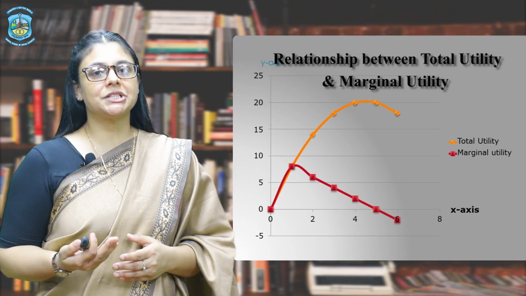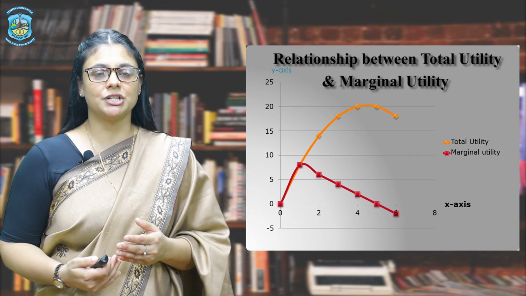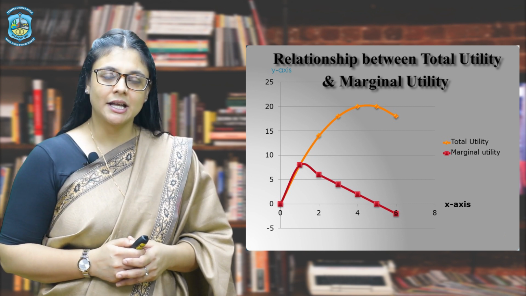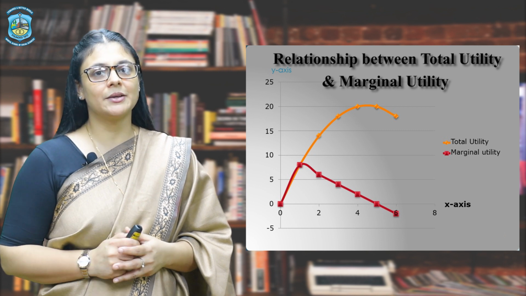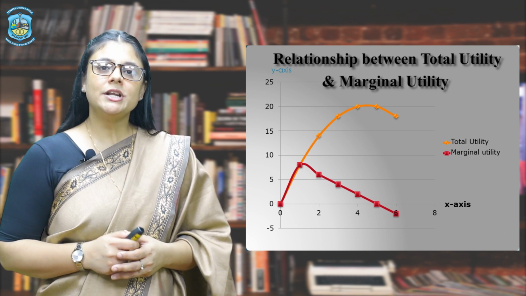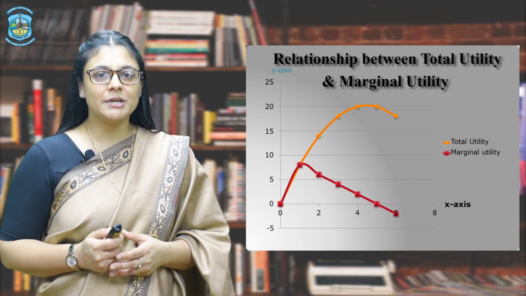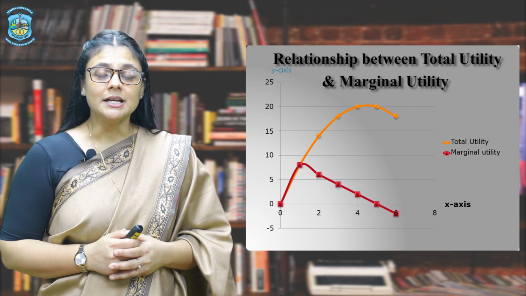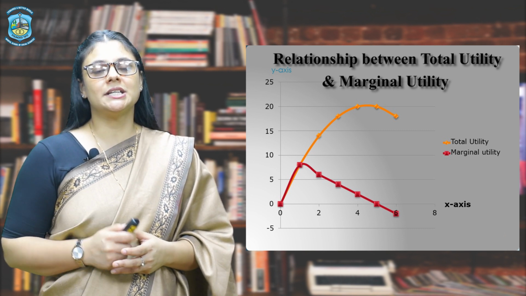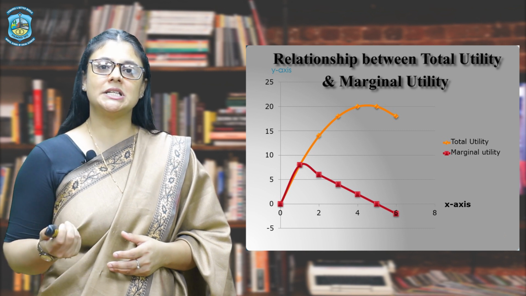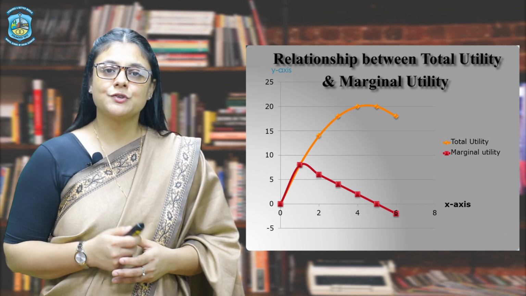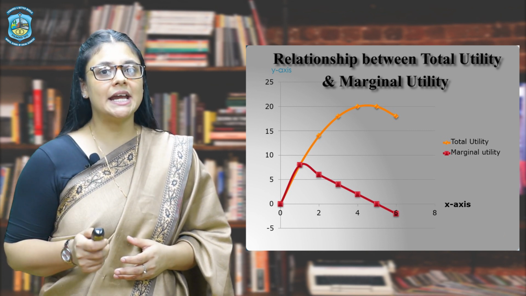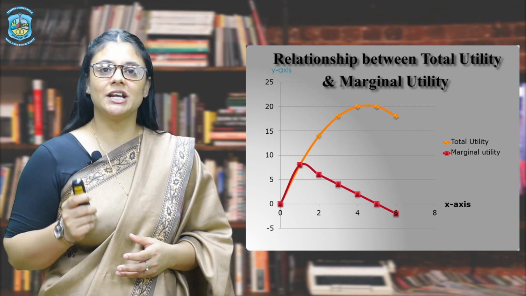Let's talk about the relationship between the total utility and marginal utility. When total utility is increasing at an increasing rate, the marginal utility is increasing. Second phase, when total utility is increasing at a diminishing rate, the marginal utility starts to fall. And the third phase, when the total utility starts to decline, the marginal utility becomes negative. So from here we can also conclude that marginal utility defines the rate at which the total utility increases.